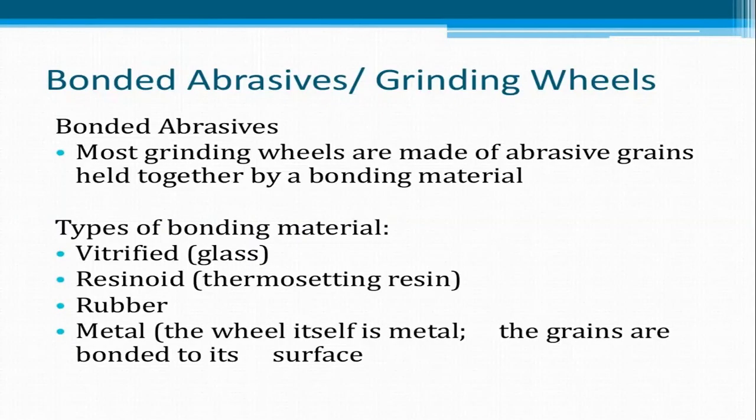Abrasive, bonded abrasives and grinding wheels. Bonded abrasive: most grinding wheels are made of abrasive grains held together by a bonding material. The bonding materials are typed as vitrified glass, resinoid or thermosetting resin, rubber, and metal. In metal, the wheel itself is a metal, and the grains will be bonded on the metal surface.